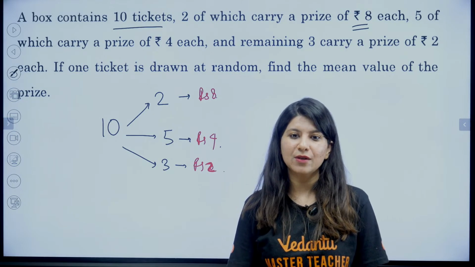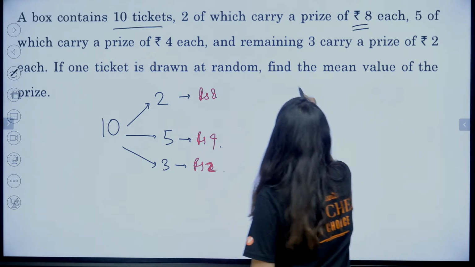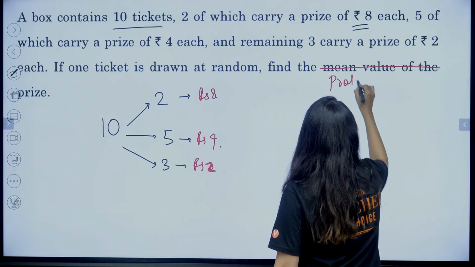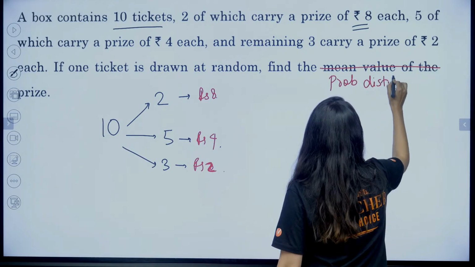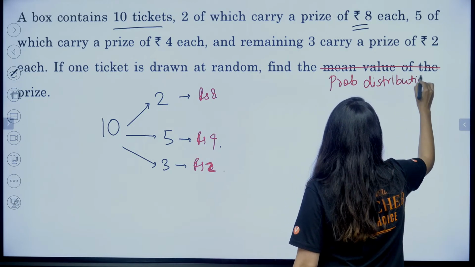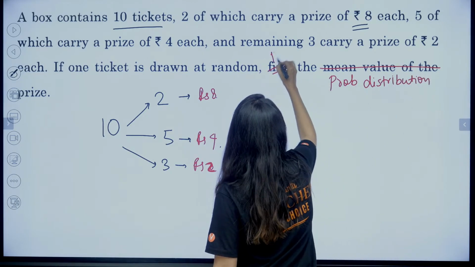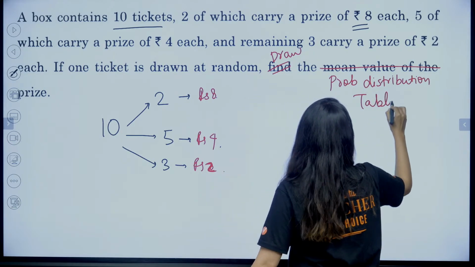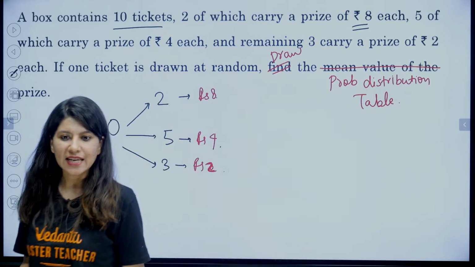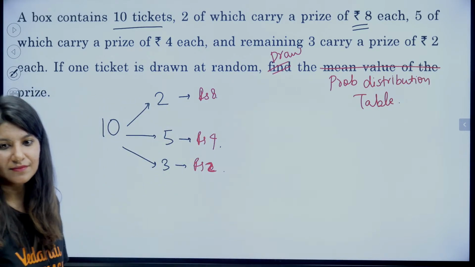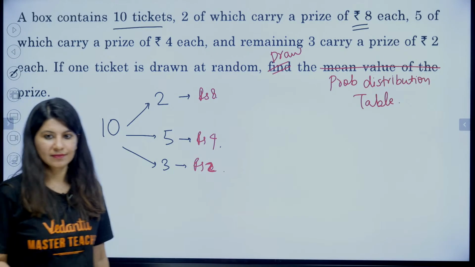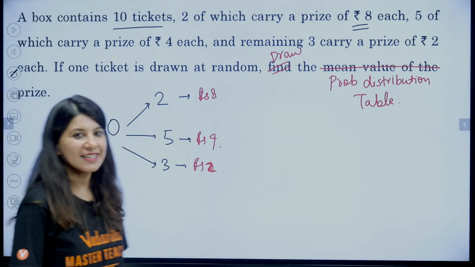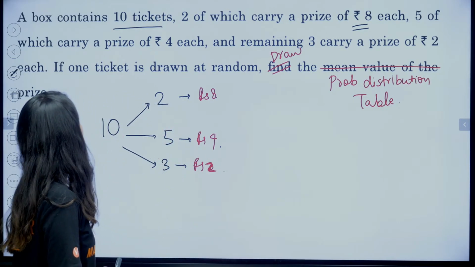Okay, let me just change the question. Draw the probability distribution table related to the random variable.